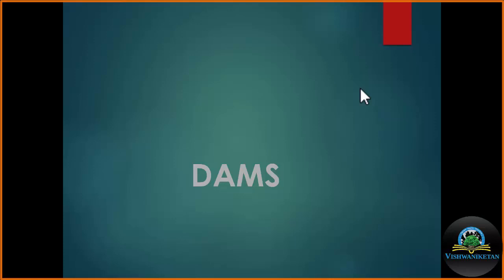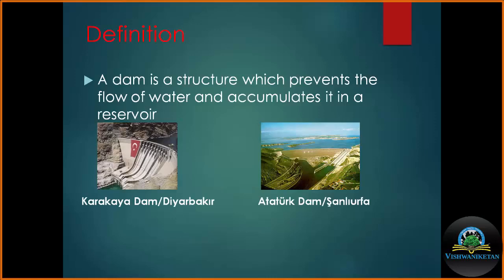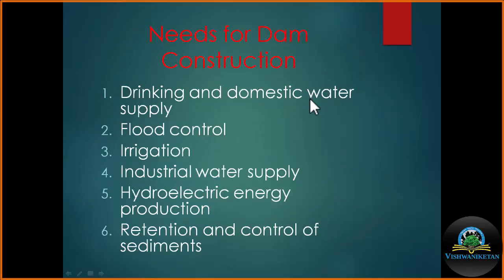I am going to discuss the geological considerations for the site selection of a dam. As we know, a dam is a structure which prevents the flow of water and accumulates it in a reservoir. A dam is a very costly civil engineering structure, constructed to fulfill the demand for drinking and domestic water supply, for flood control, irrigation, industrial water supply, hydroelectric energy production, and retention and control of sediment.